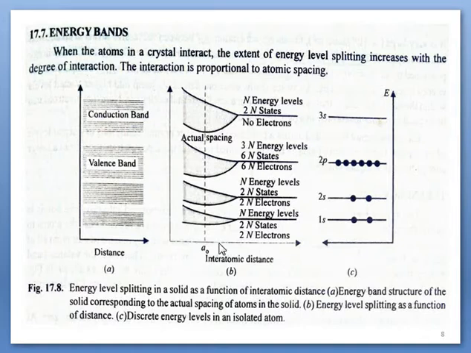In the second figure, a vertical dotted line is drawn at the interatomic distance. Now we have to draw horizontal lines from the points of intersection. Horizontal lines will be drawn on this axis, two lines, and between the upper horizontal line and the lower horizontal line we have a band. Similarly here, horizontal lines will be drawn, and the region between those lines is a band.